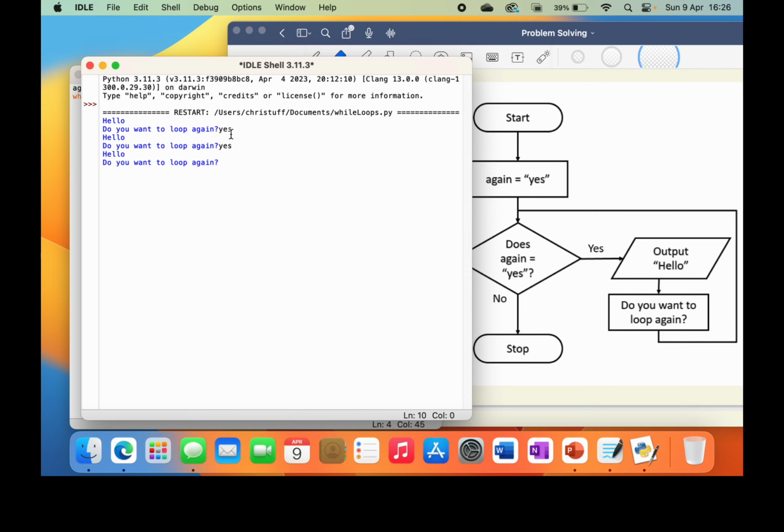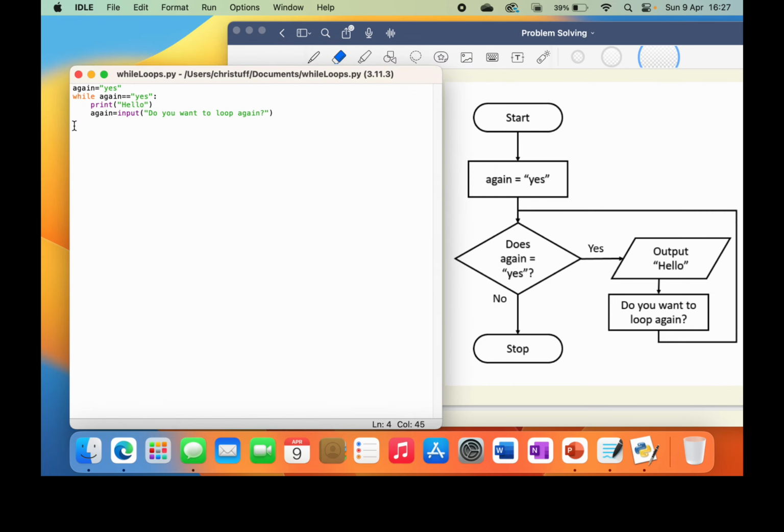And no matter how many times I do that, it will just keep doing it and doing it and doing it. It will constantly do that no matter how many times I put it, because it's sticking to the value yes. If I write no here, you'll see nothing happens. Okay, there's nothing happening. We've actually left the loop here.